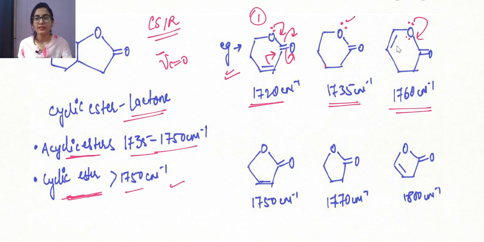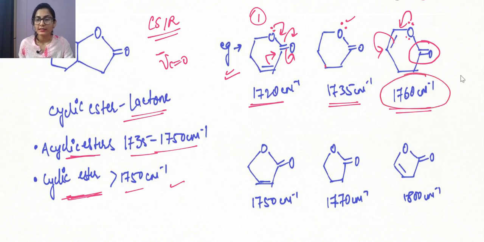But over here, we see that the lone pair of oxygen can also undergo resonance to this carbon-carbon double bond, and because of that, the carbonyl group is not getting as much resonance as it was getting before, and that is why the frequency value increases.